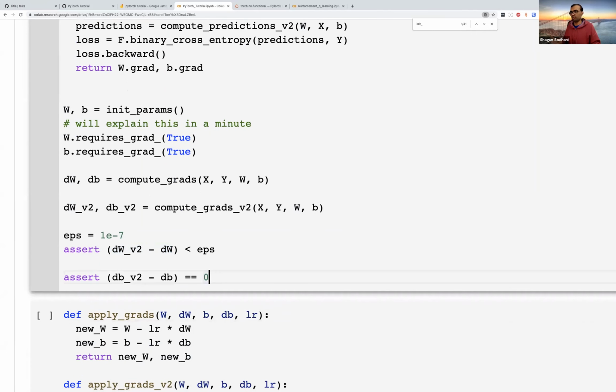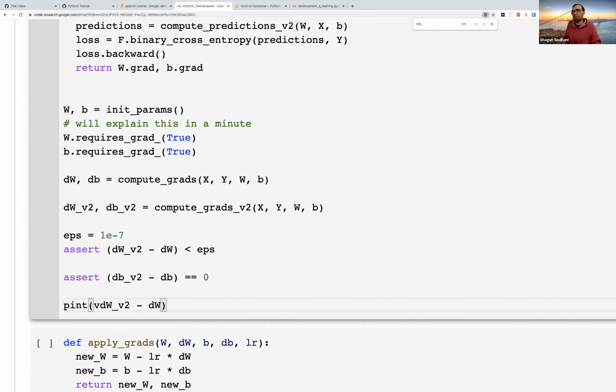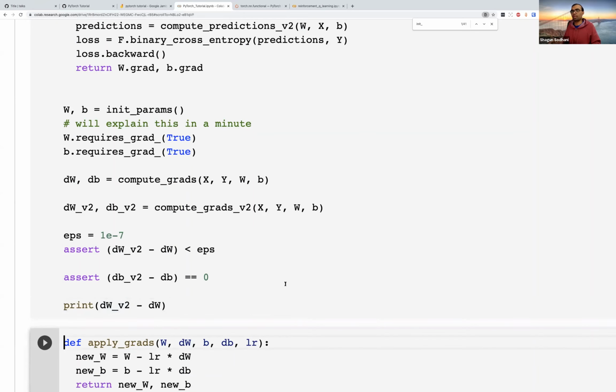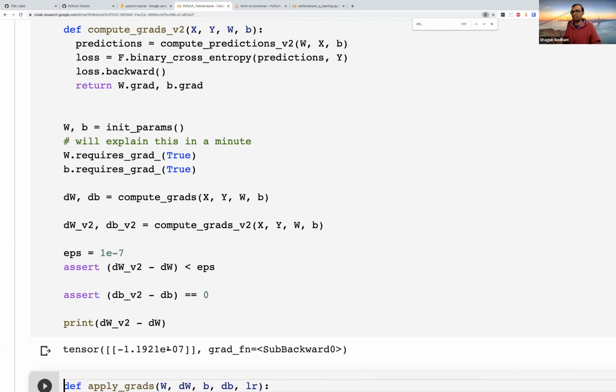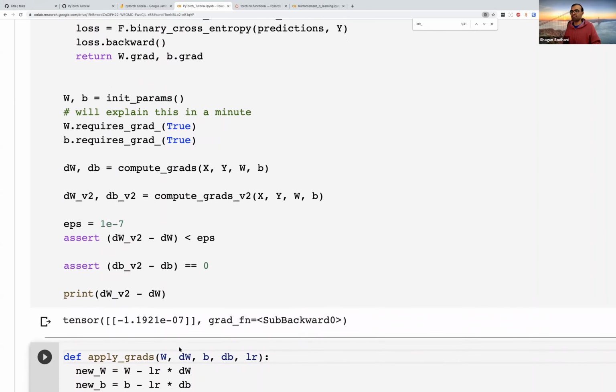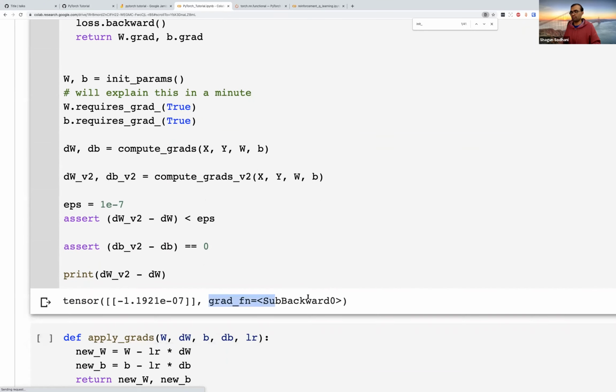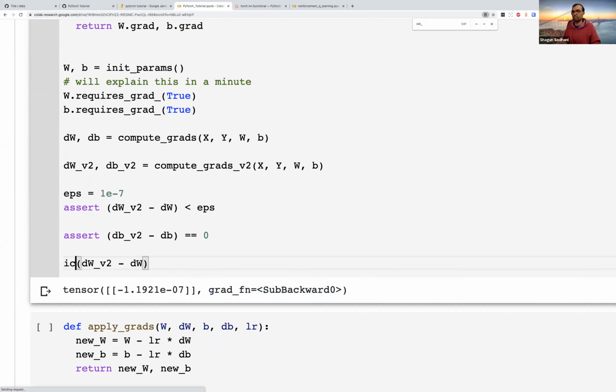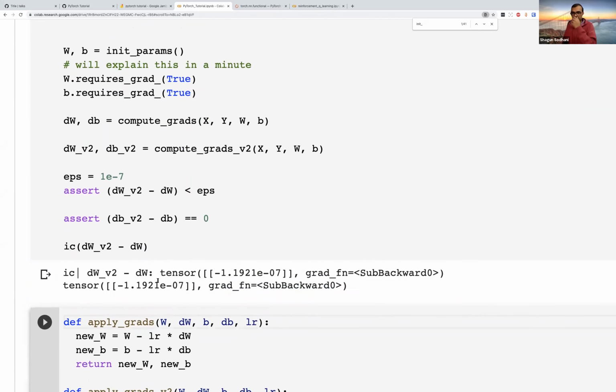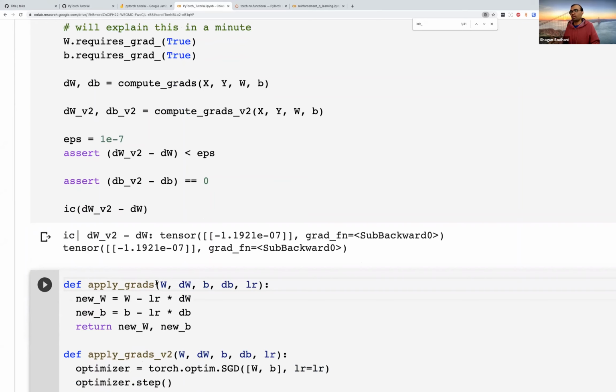I don't recall what this value would be in this case. Yeah, it's something of the order of 1e-7. Ignore the grad fn part. We don't care about it for now. And I should have done an IC, but it's not much of a problem.